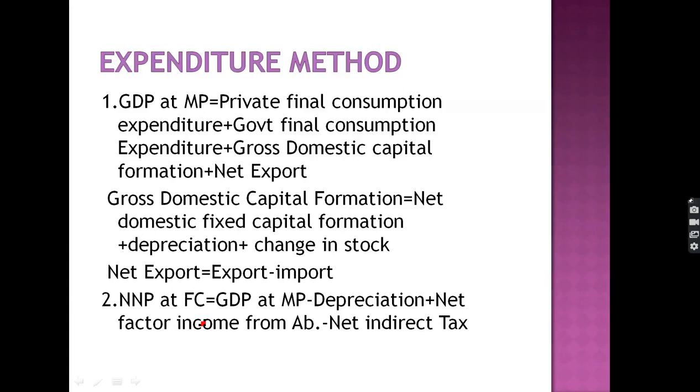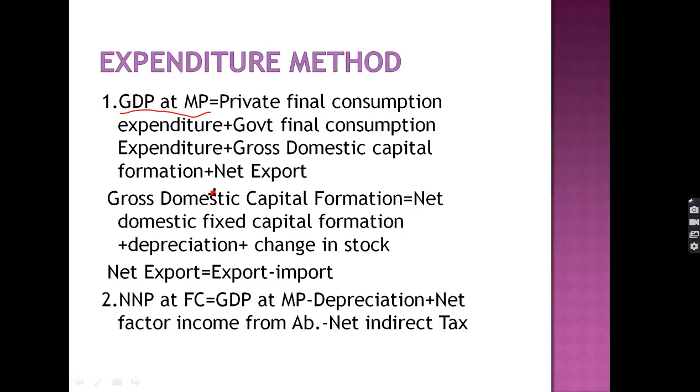Now is the expenditure method. The basic formula of the expenditure method again starts from the gross domestic product at market price. Private final consumption expenditure is added, government final consumption expenditure is added, gross domestic capital formation is added to it, and then net export is added to it.